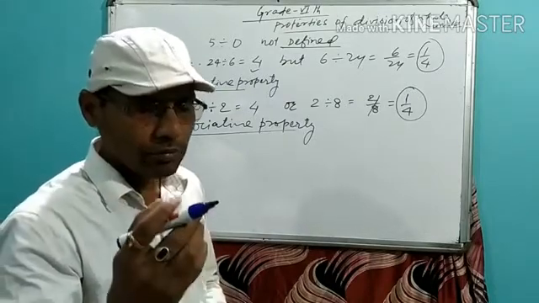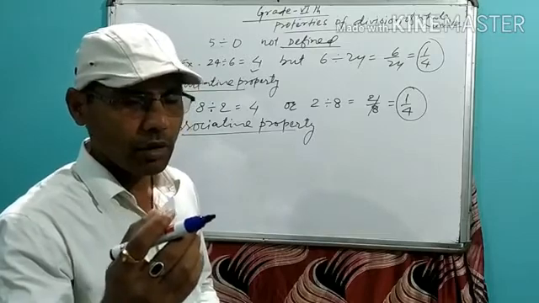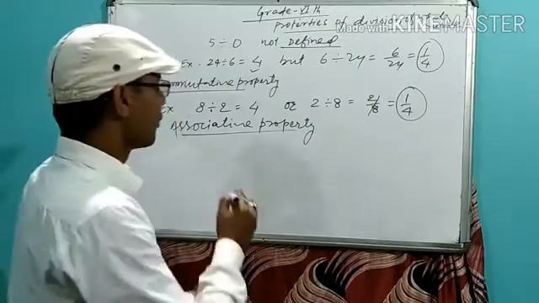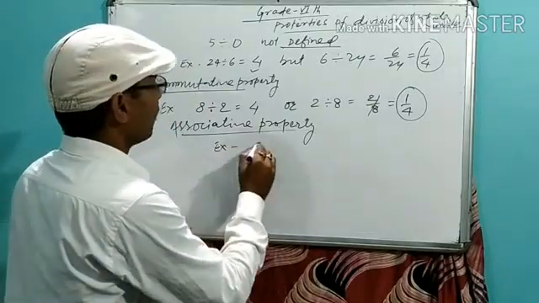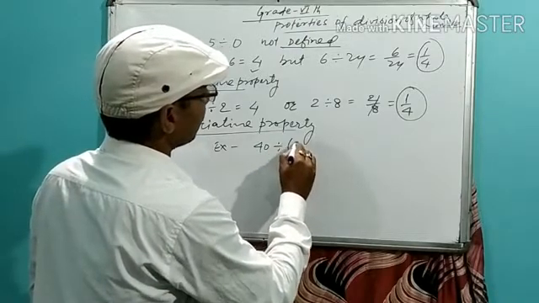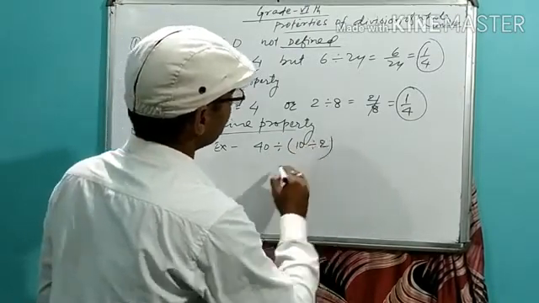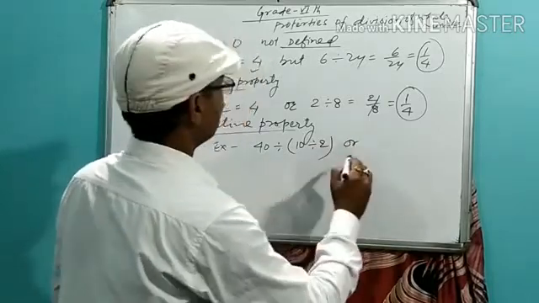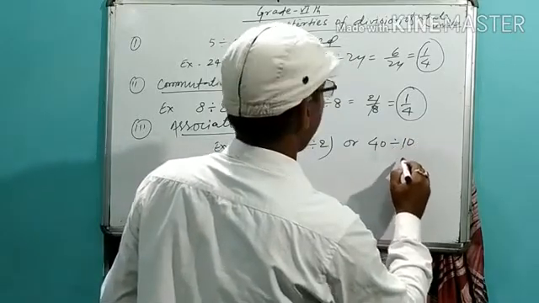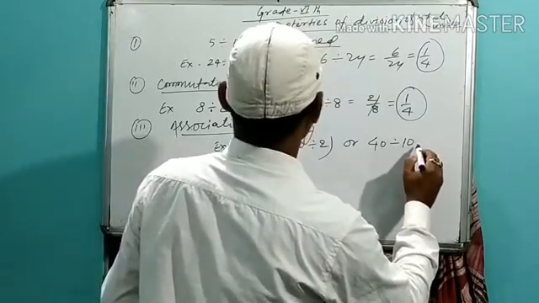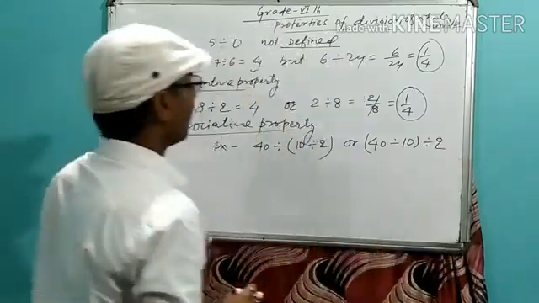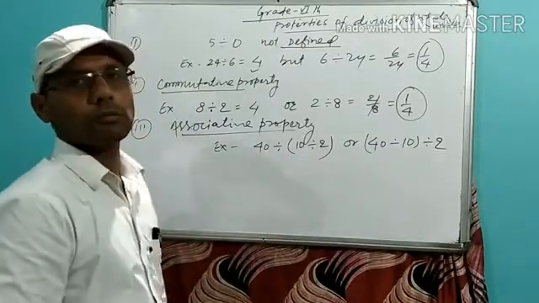I am going to give an example so that you will be able to understand. Suppose 40 divided by (10 divided by 2), or (40 divided by 10) divided by 2. 40, 10 and 2 are 3 whole numbers.